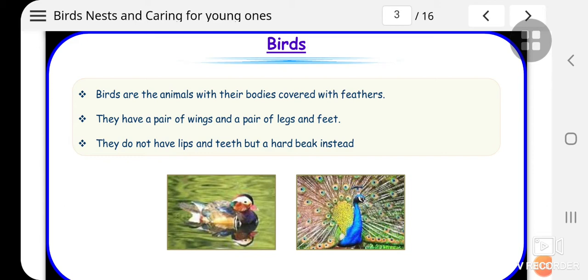So these are the main 3 points for the birds which we should always keep in mind whenever we are talking about any bird, whether it is ostrich, duck, peacock, pigeon or a sparrow. So whichever bird we are talking about, these 3 points should immediately come to our mind, that these are the common features of all the birds.